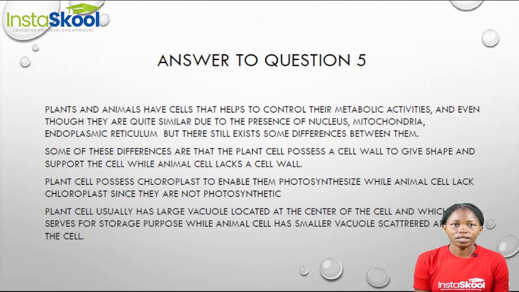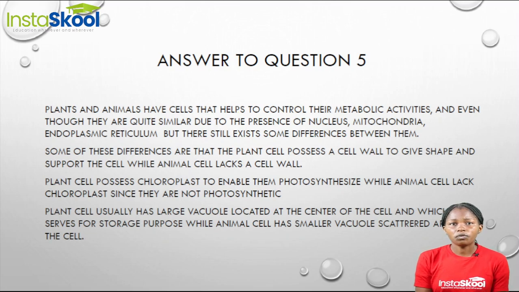Another major difference is that the plant cell possesses chloroplast. And why do you think they possess chloroplast? This chloroplast enables them to carry out photosynthesis in order to be able to produce their own food. On the other hand, animal cells lack chloroplast since they are not photosynthetic. As I said earlier, animals are heterotrophic, that is, they cannot produce their own food, unlike plants.